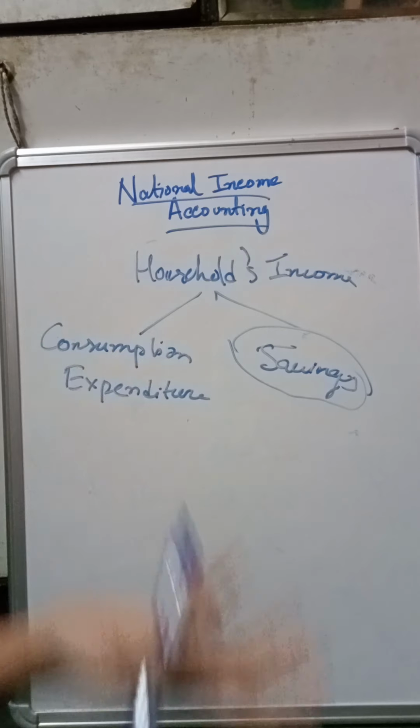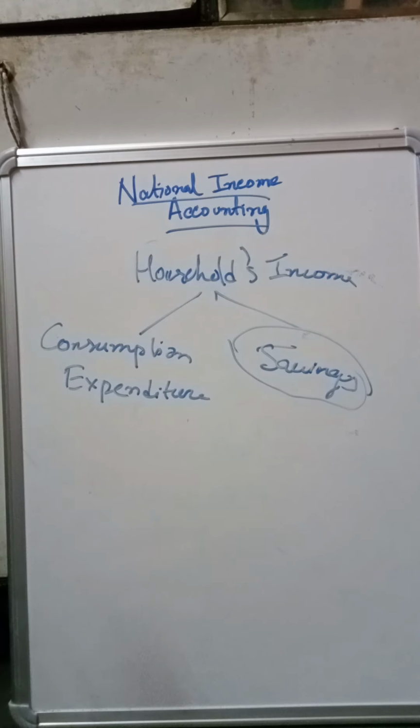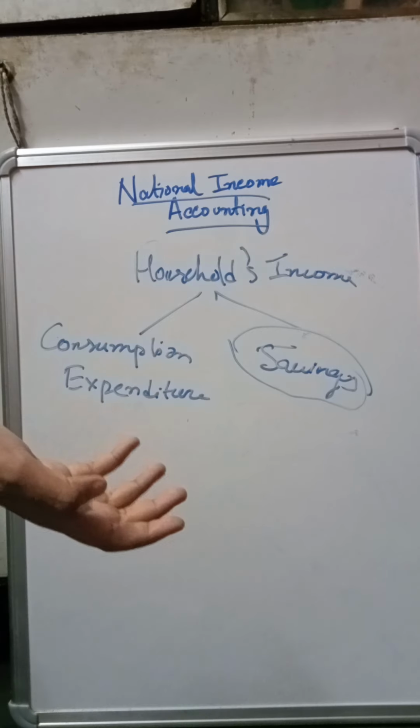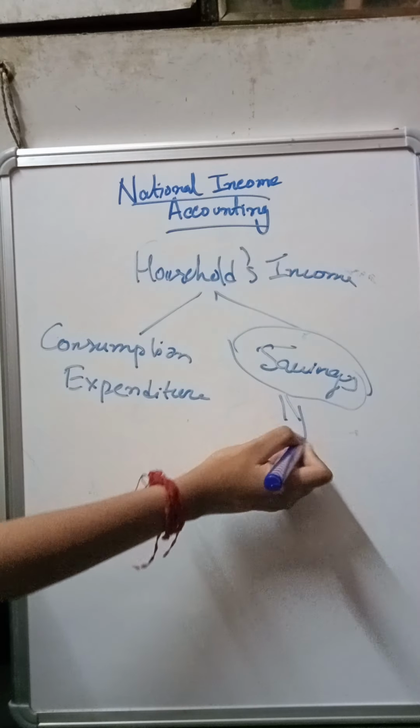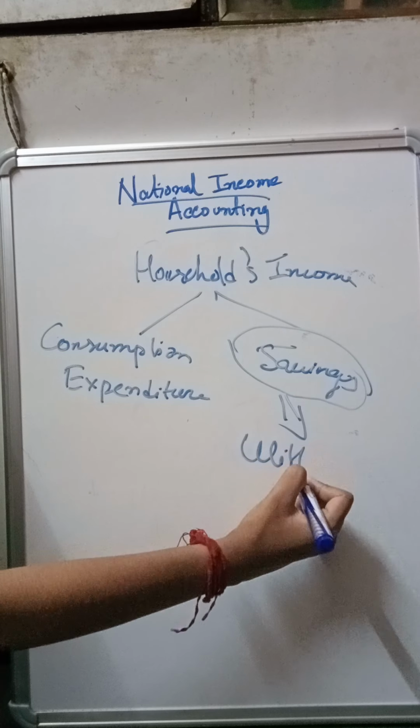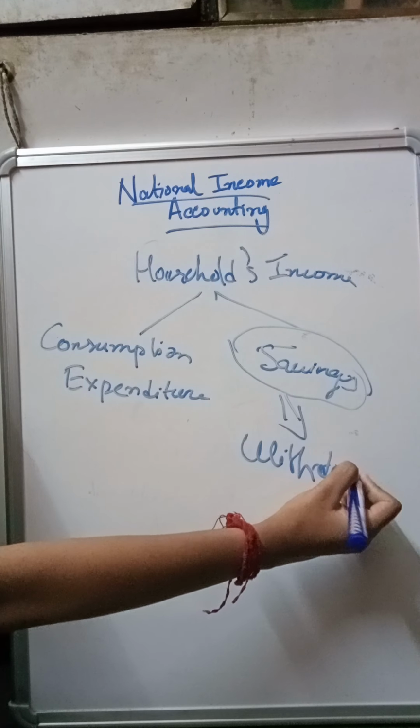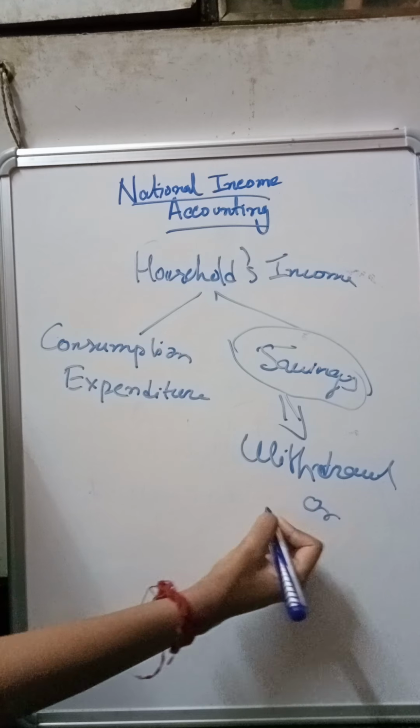Saving is actually a withdrawal, right? That money will not be included in the flow of the income. That is the flow of the income from where to where? From the firm to the household, or from the household to the firm. So whenever saving is done, it represents a withdrawal, or we can say it's a leakage.